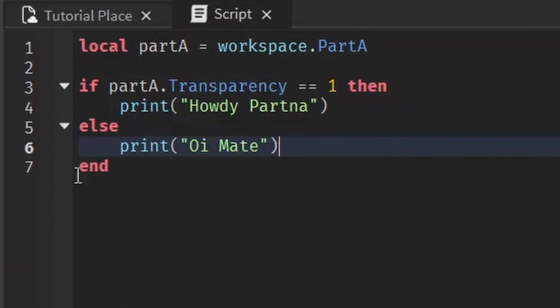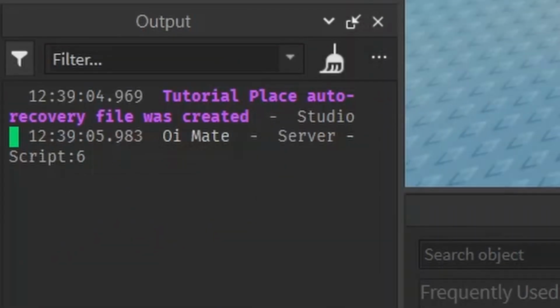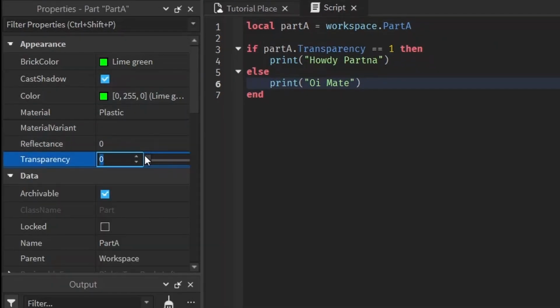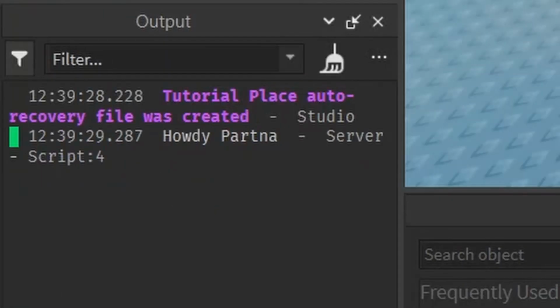So take a guess, what's it going to print out here? It printed out oi mate because it took a look at the transparency. Is it equal to 1? Nope. Well, if it's not equal to 1, do whatever else is in this section. But what if we do change the transparency to 1? What's going to happen now?